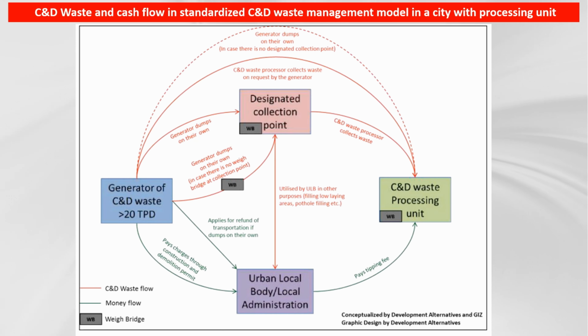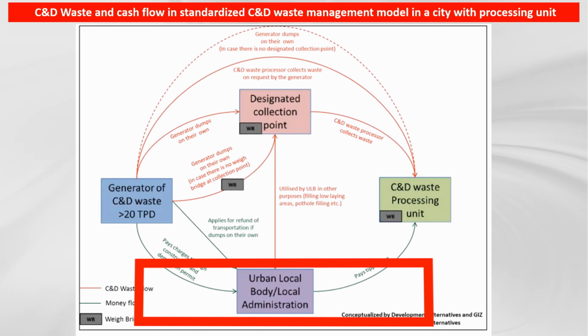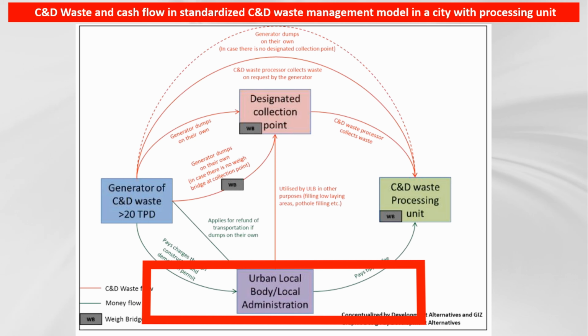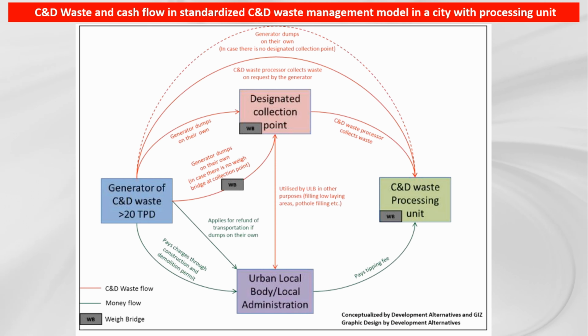So, a diagram shows how the waste generator sends their waste to the C&D waste processing unit with the help of the urban local body. As the diagram states, the urban local body charges a certain amount of tipping fee, and the assessment is done for the waste generators.